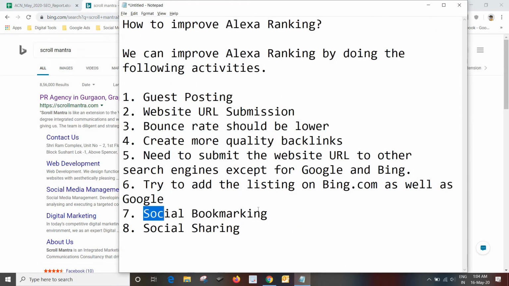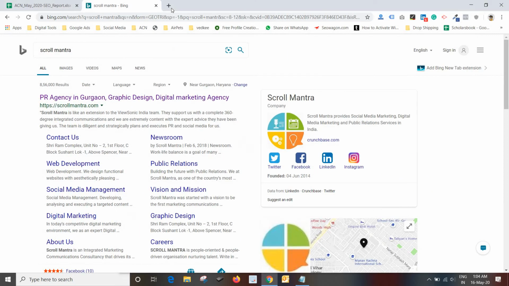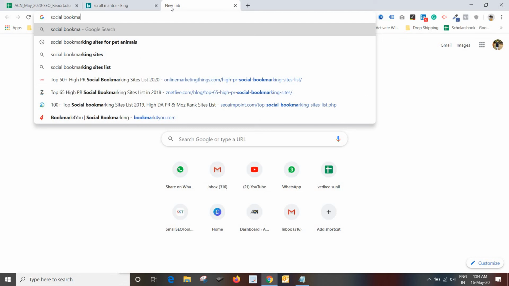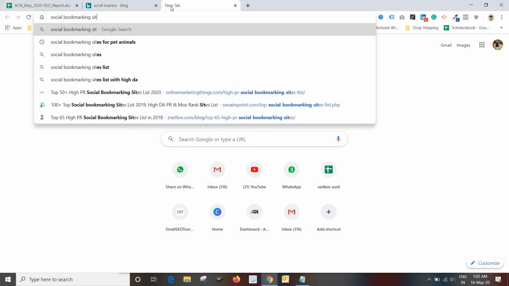And the next point is social bookmarking. Friends, you know about social bookmarking. There are a lot of social bookmarking websites. Simply search on Google for social bookmarking site list.